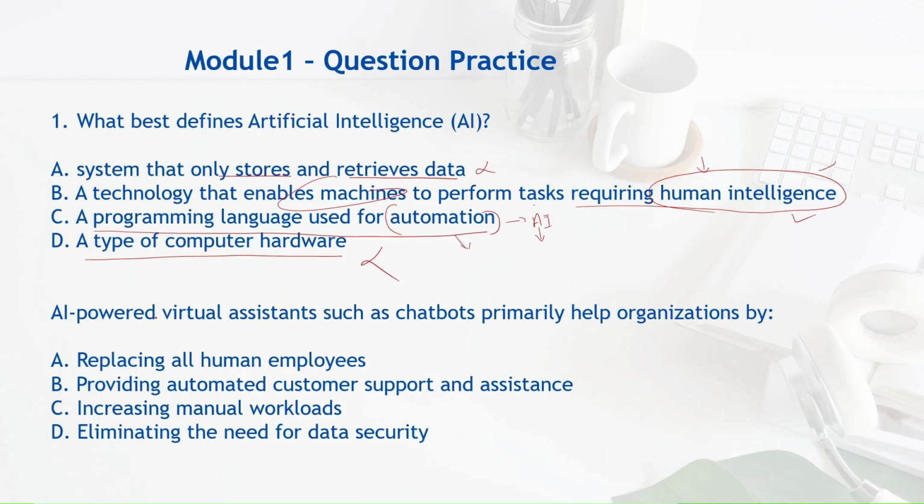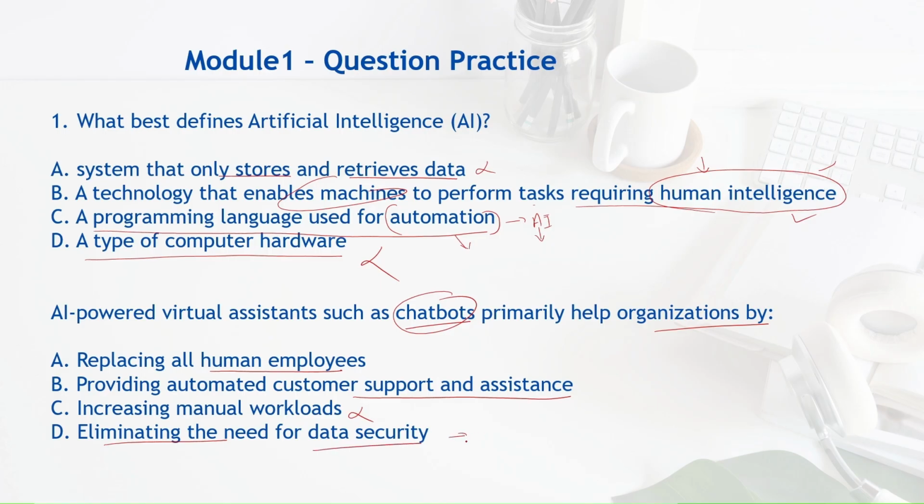AI powered virtual assistants, such as chatbots, primarily help organizations by. So, how does chatbots help organization? Replacing all human employees? Okay. Providing automated customer support and assistance? Increasing manual workloads? Definitely not. They actually decrease manual workloads, right? Eliminating the need for data security?